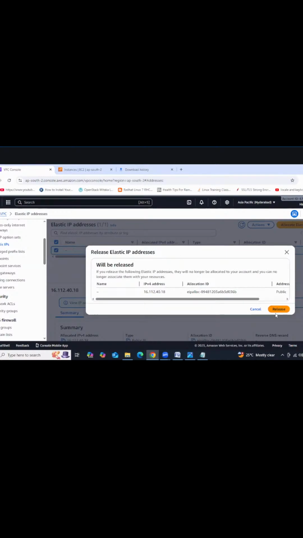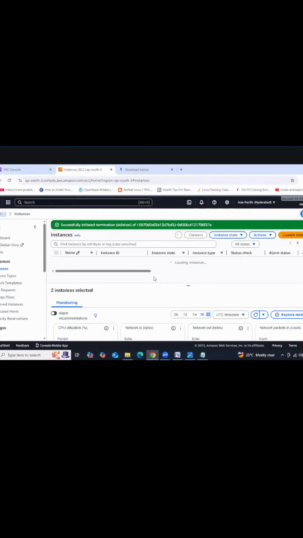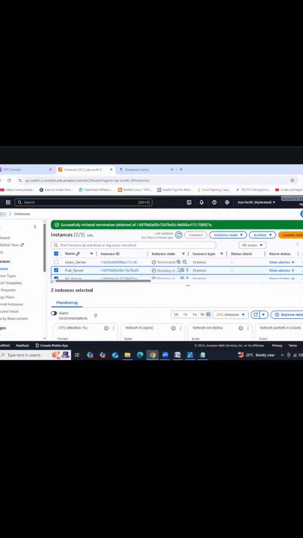Now see guys, the release option we have, see. It will take some time, that's it. So you need to release, otherwise you are going to get charged. Okay. So the instances also got deleted, right? The instances got deleted successfully. We need to wait a few minutes, and after that delete the VPC.